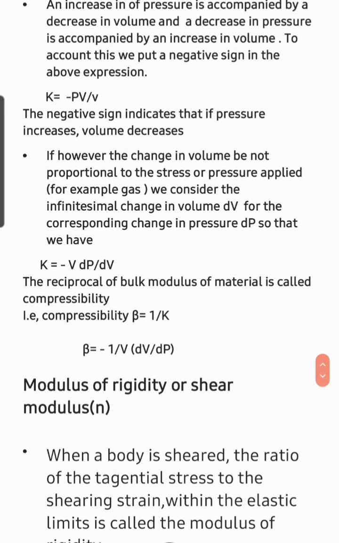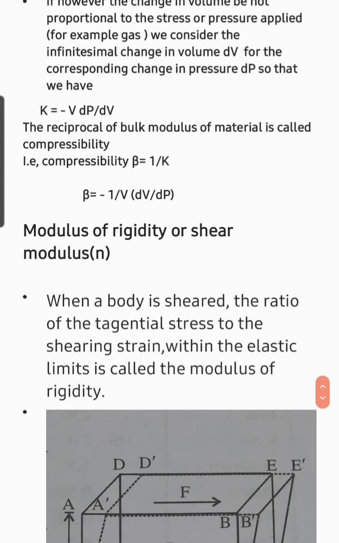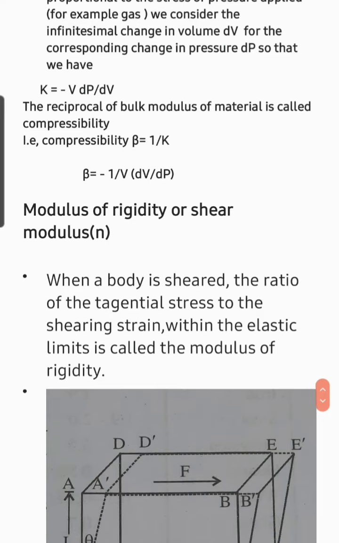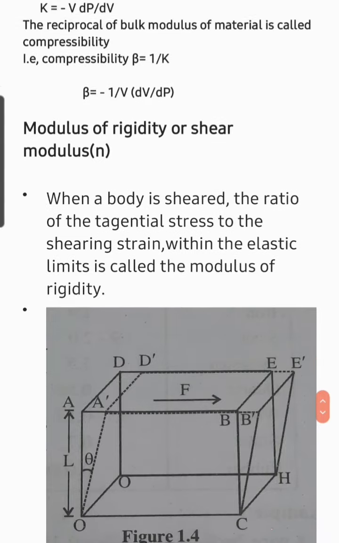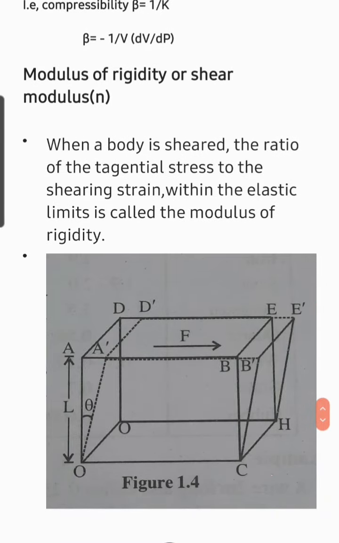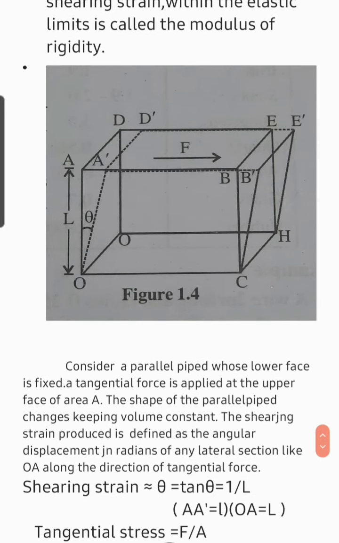The shearing strain produced is defined as the angular displacement in radians of any lateral section like OA along the direction of tangential force. That is, shearing strain is equal to tan theta. Here theta is small, so we can approximately say theta is equal to l by L.